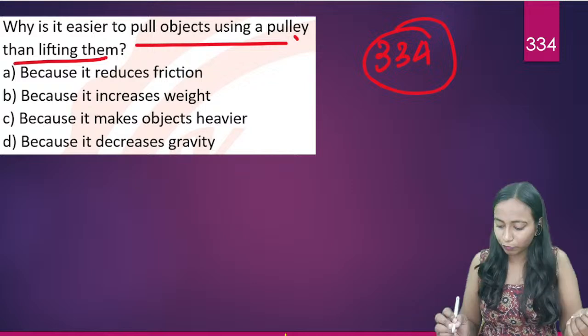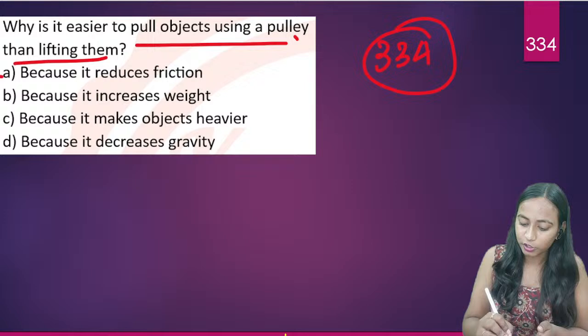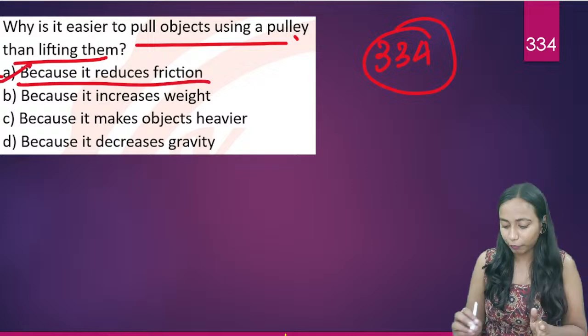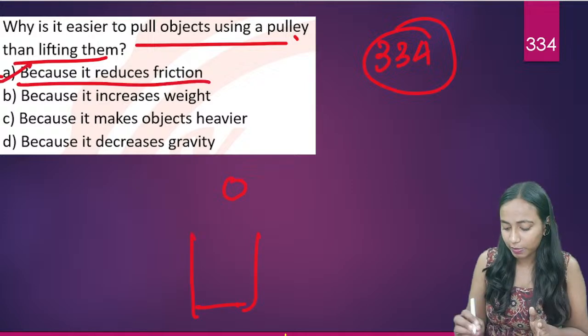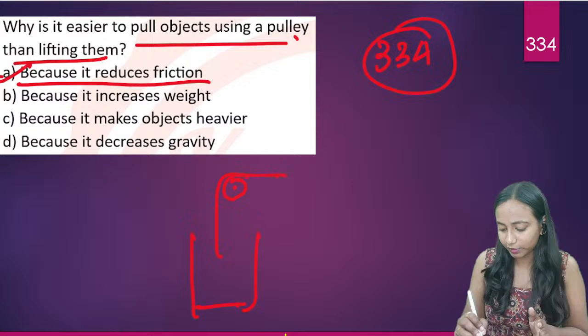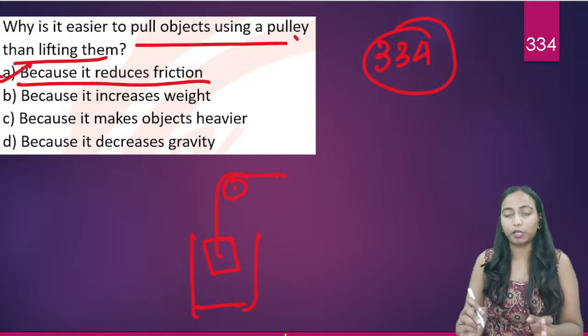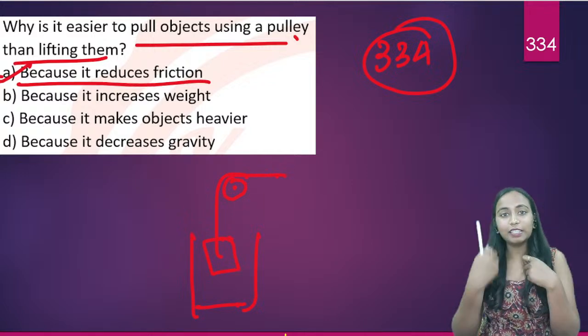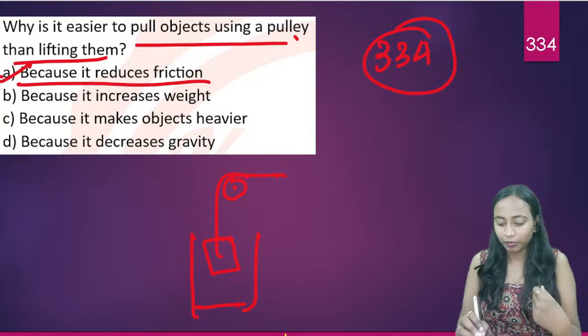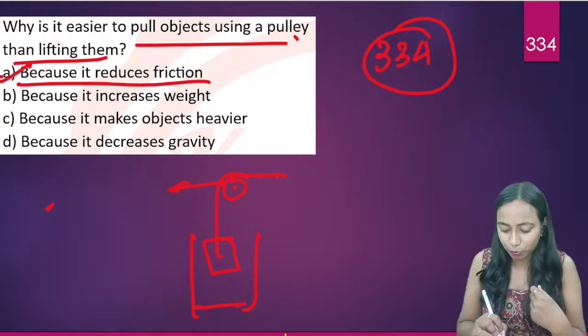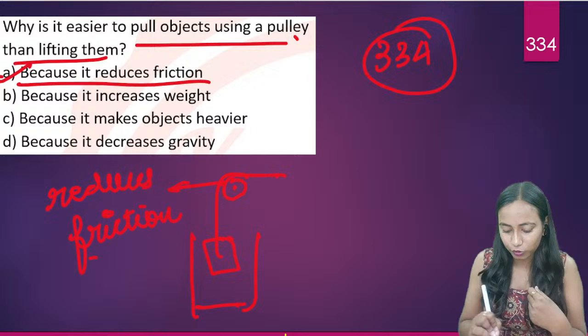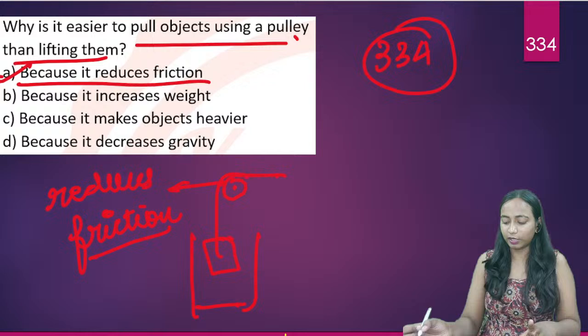Correct reason for this is, जब भी हम, okay, ideal example for this is the well. जब भी आप well में से पानी निकालते हैं, कुएं में पानी निकालते हैं, तो ऊपर यहाँ पे आप देखते हैं there is a pulley and the bucket is attached to it. If pulley is there, very easily we can pull the bucket with the help of this. Why? Because pulley reduces friction. Pulley क्या करता है? Pulley here reduces friction. So what is going to be the right answer for question? The correct answer for the question will be option A.